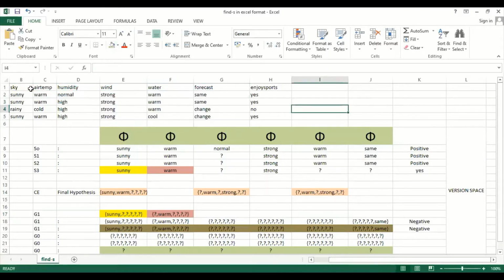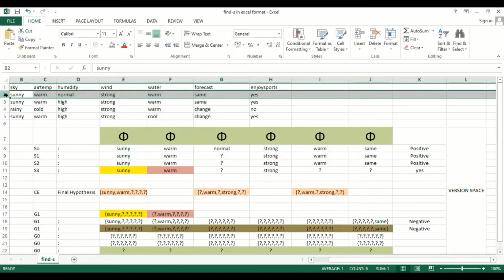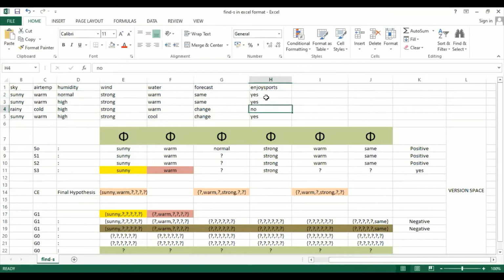As far as this record is concerned, I have 6 attributes here: sky, air temperature, humidity, wind, water, and forecast. We have 4 records here: 1, 2, 3, 4. Out of 4, 3 are positive values. Yes indicates the positive values and no indicates the negative value. Suppose we take one example. Let us imagine that Aldo wants to play a tennis game.